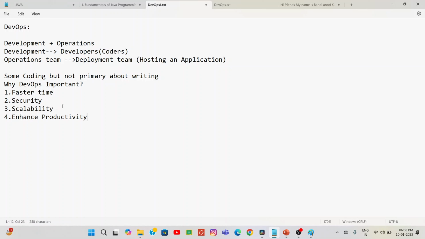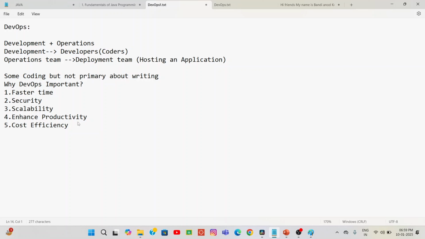So many things are available, like cost efficiency, which is also one of the important ones. Cost efficiency, in order to reduce our cost. These are all very important points.